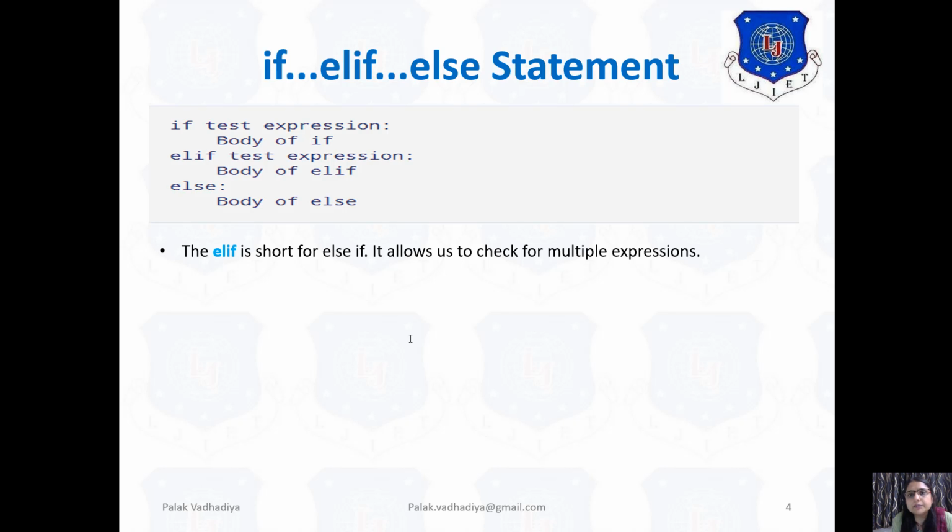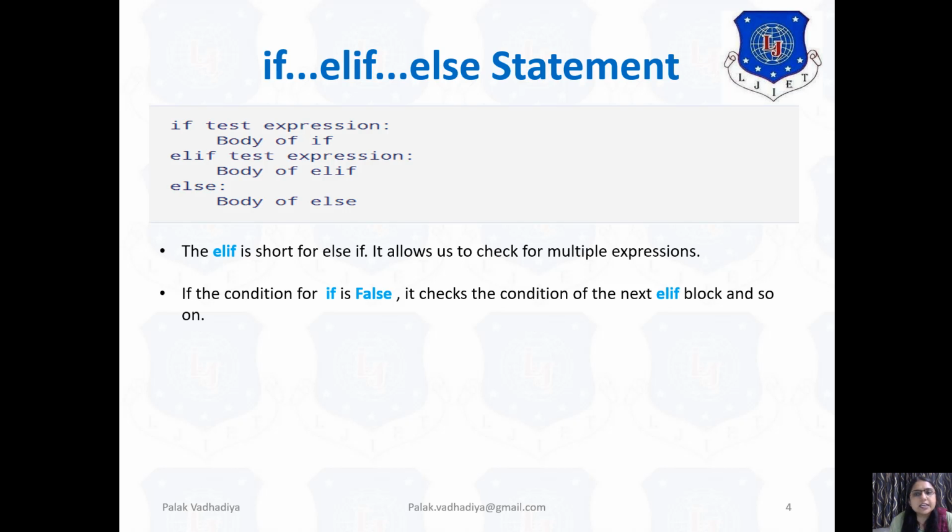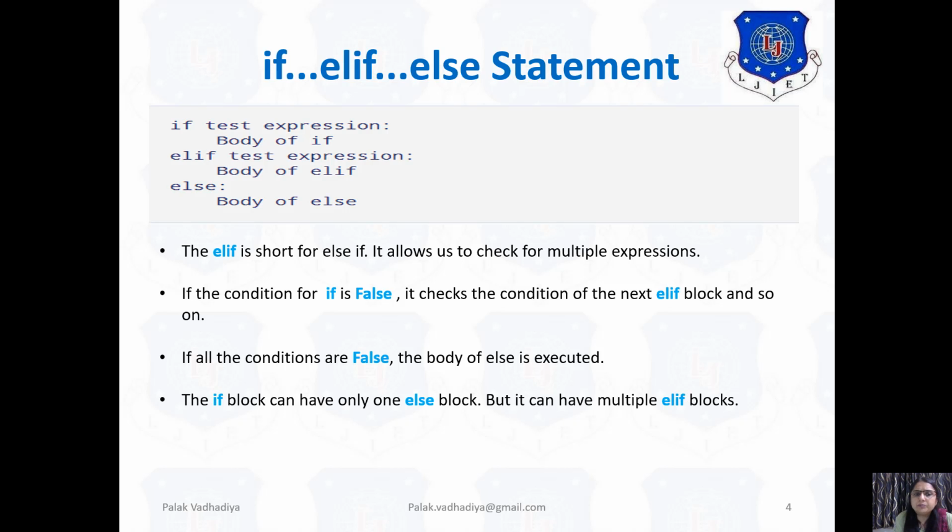It allows us to check multiple expressions. If the condition for if is false, it checks the condition of the next elif block and so on. If all conditions are false, then the body of else is executed. An if statement can have only one else block, but it can have multiple elif blocks.